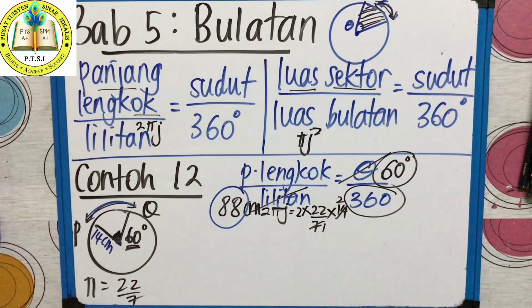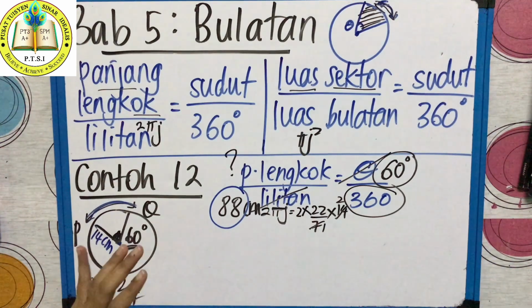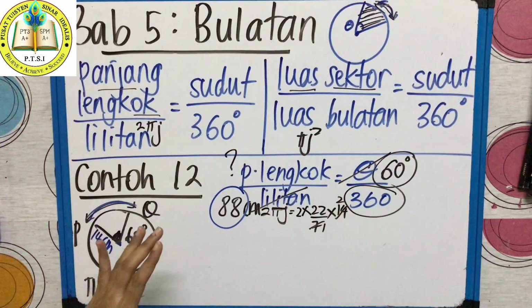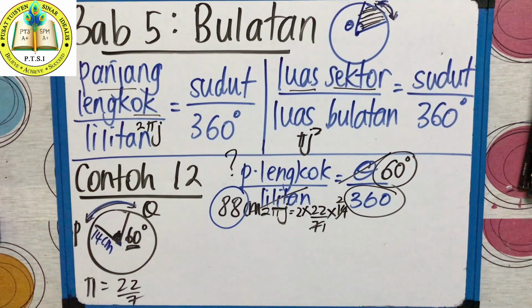Sekarang soalan minta panjang lengkuk. So how to find? That's how I teach my students. Write the formula, ganti in the formula, and then you have to solve. Follow my way. Okay? Because I don't want you to make silly mistakes. Okay, now how to solve this?